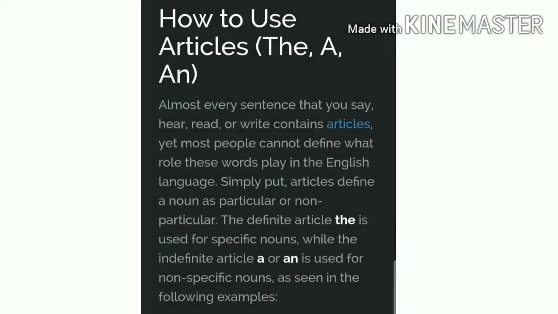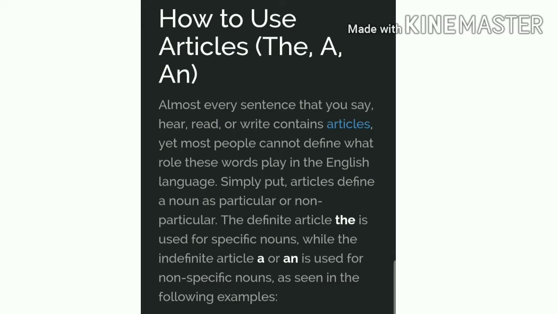Let's see how to use the articles the, a and an. Almost every sentence that you say, hear, read or write contains articles. Yet most people cannot define what role these words play in the English language. Simply put, articles define a noun as particular or non-particular.